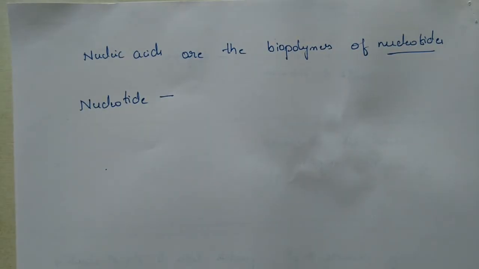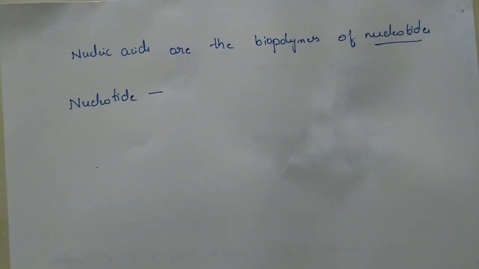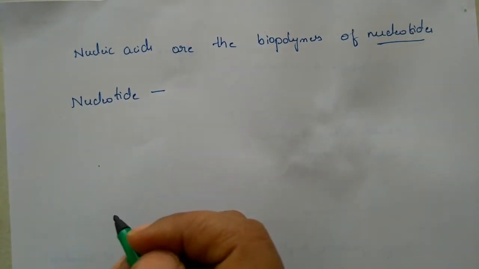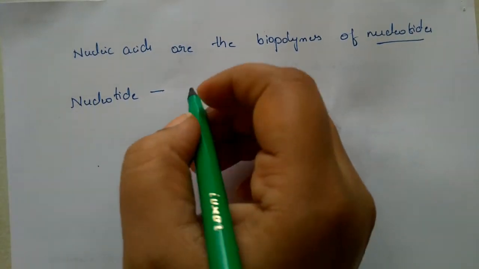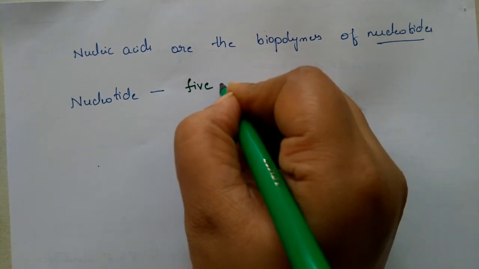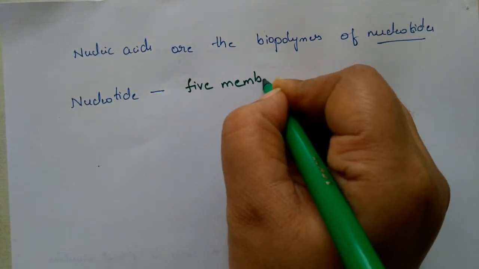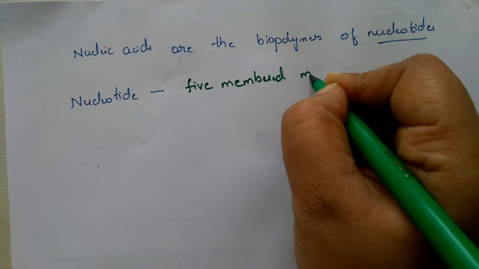A nucleotide is made up of a 5-membered cyclic monosaccharide unit,